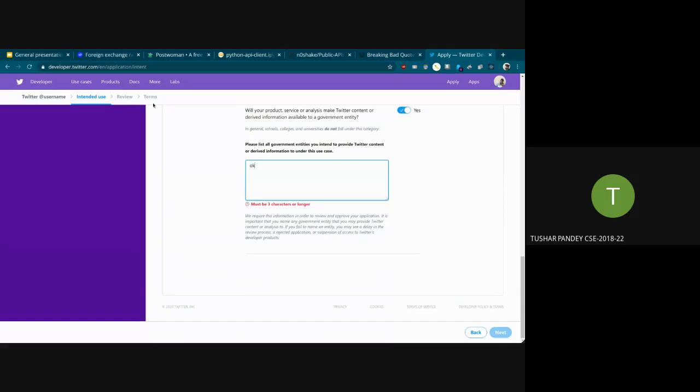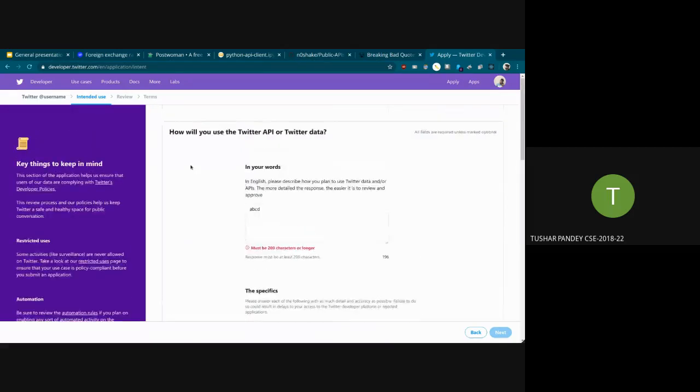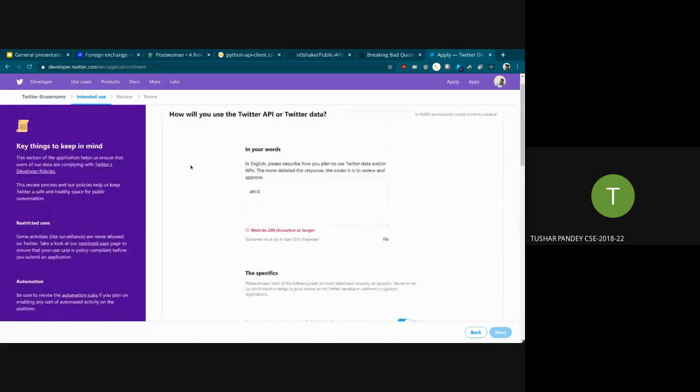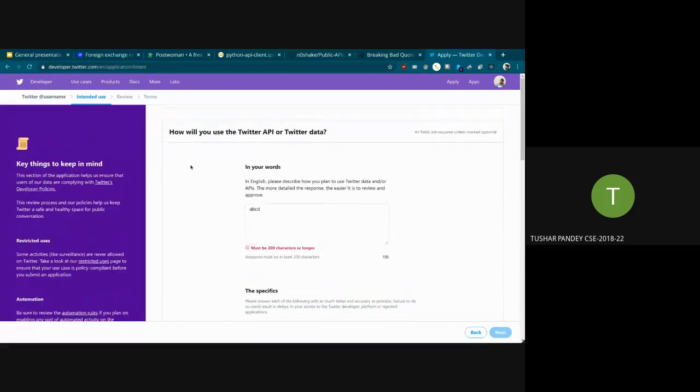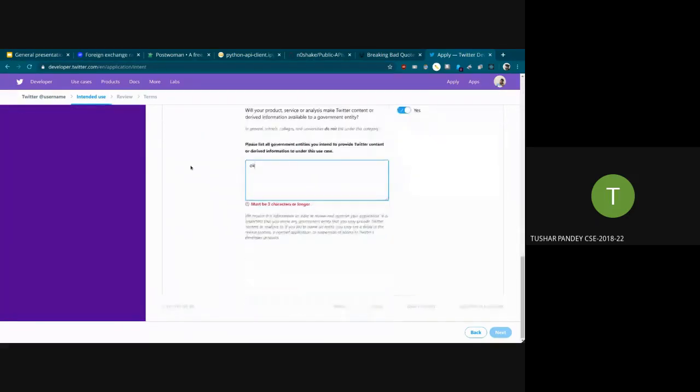They will give you some keys. Okay, this is a long process. It usually takes some time to process, maybe a few hours, but in the end, they will give you some keys, and you can use those keys if you are making a bot or an analytics tool that scrapes data from Twitter.